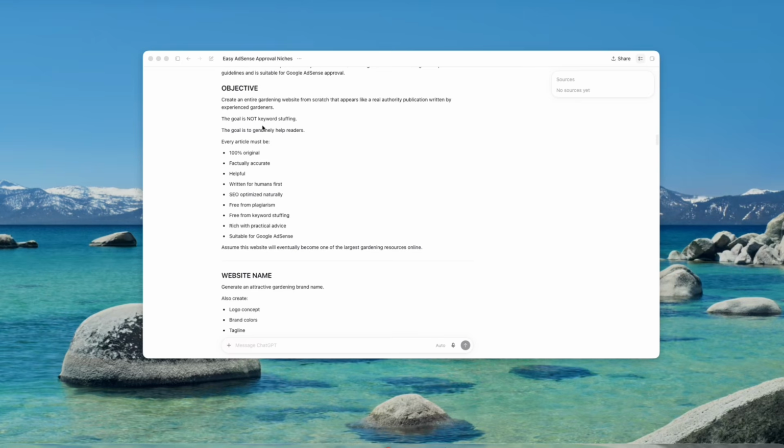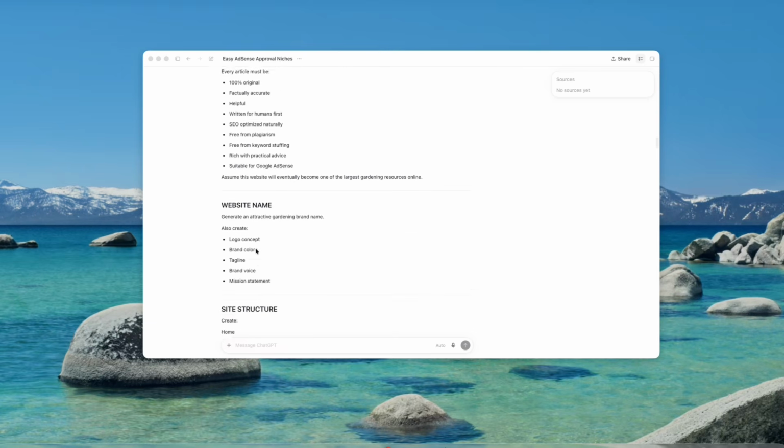I have no experience about gardening or whatever, but the good part is that I have AI to assist me to actually dominate this niche, right? So it says that every article must be 100% original, factual and accurate, helpful, written for humans first, SEO optimized naturally, free from plagiarism, free from keyword stuffing, rich and practical advice, suitable for Google AdSense.